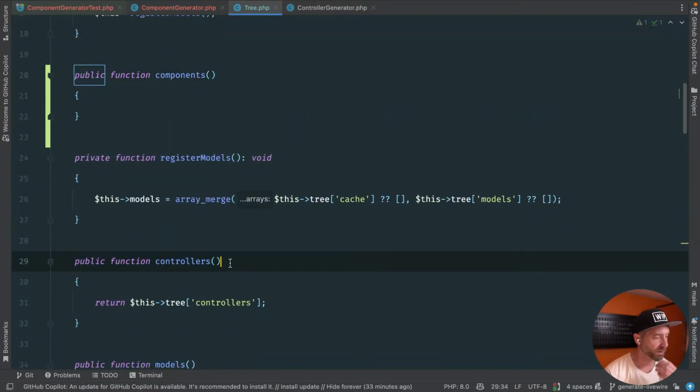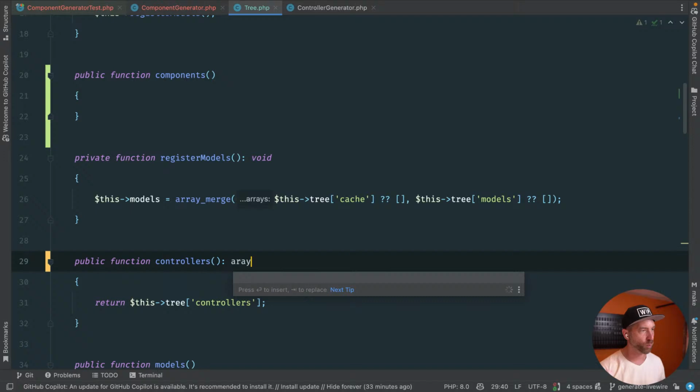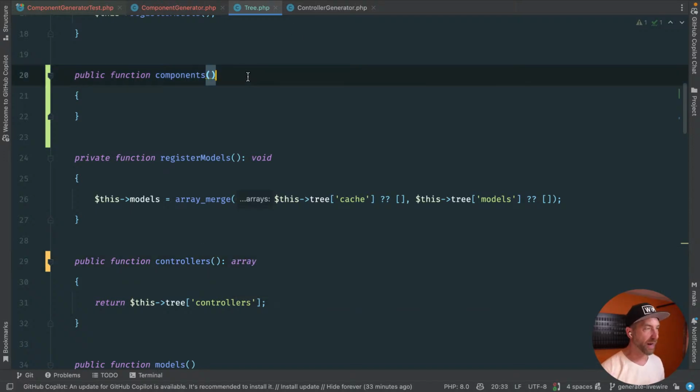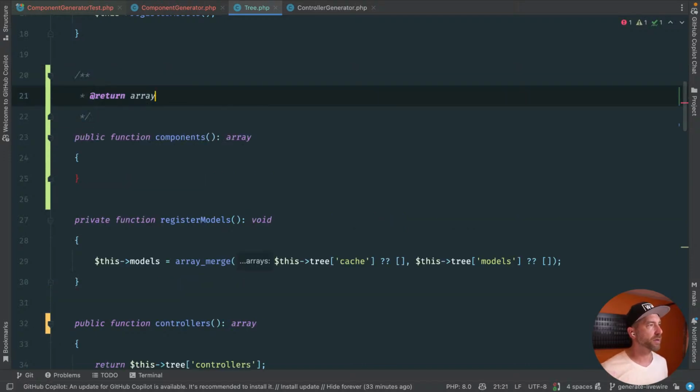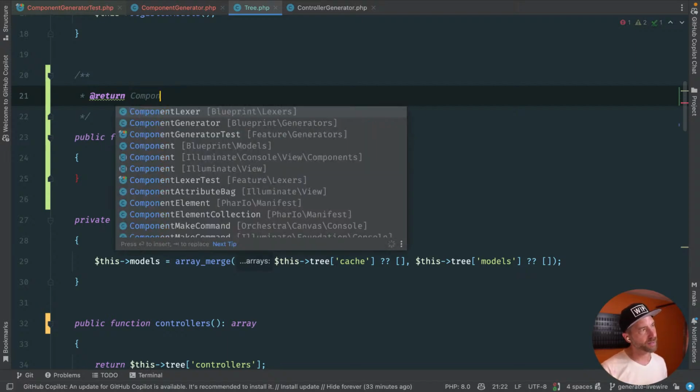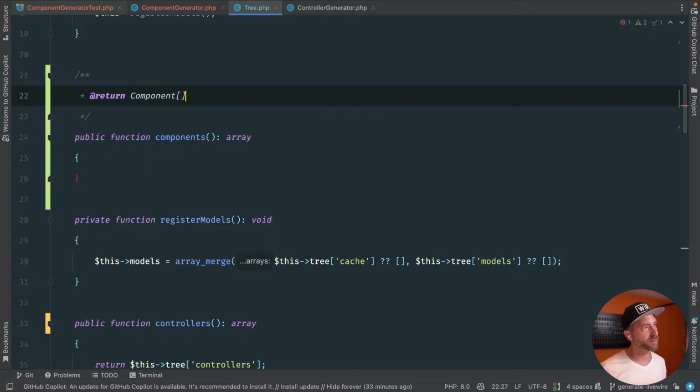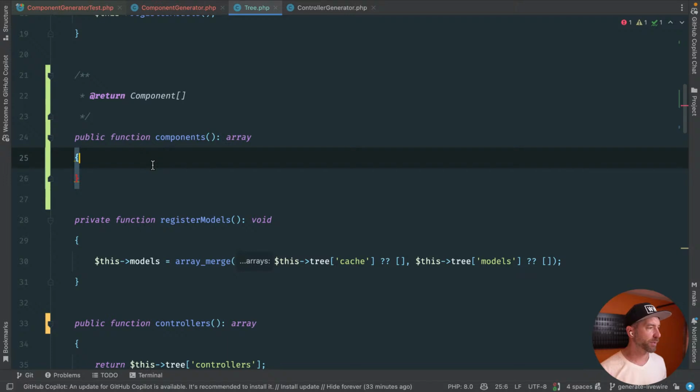Okay, so this theoretically returns an array, but we could give that array some shape. So we could say an array, and then up here we would say return component models. There we go. That should help a little bit.